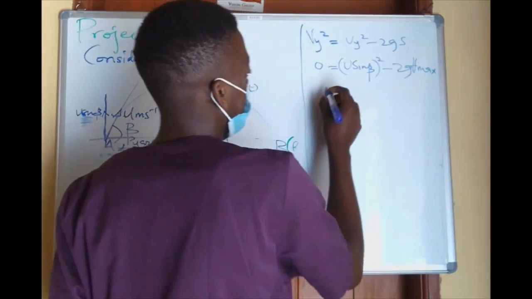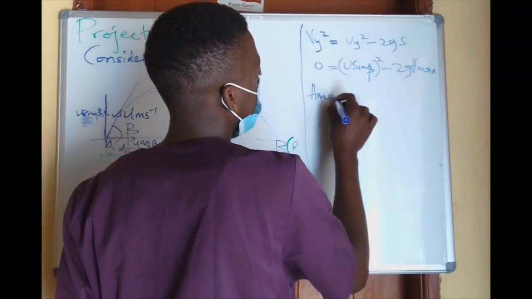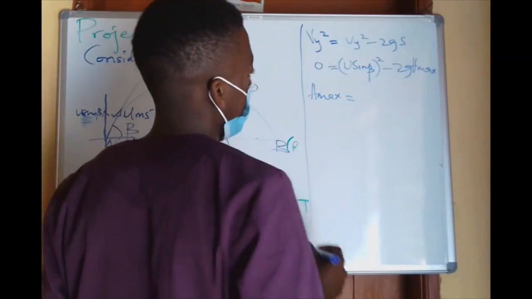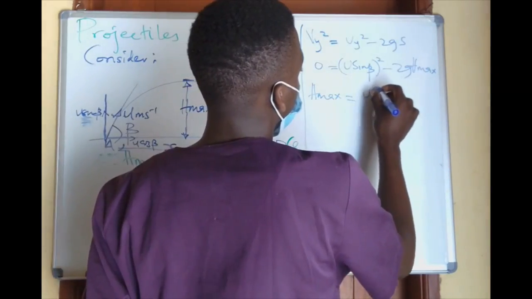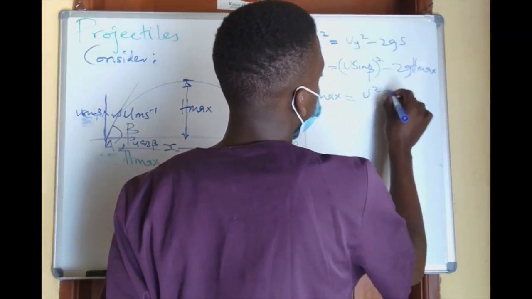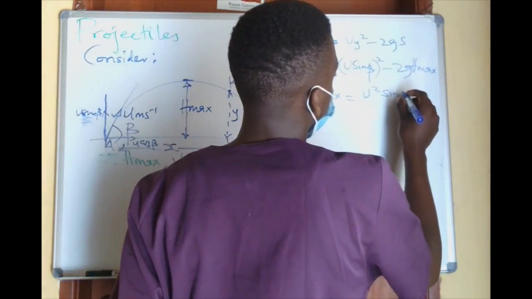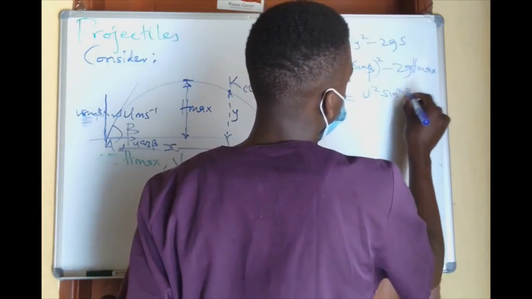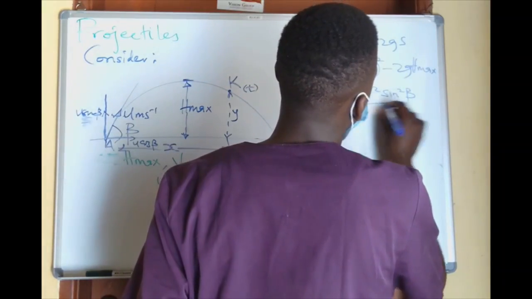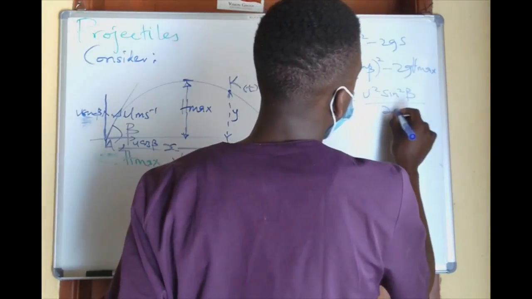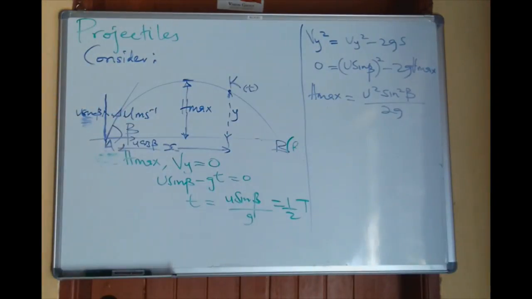It means my h max will be denoted by u squared sine squared beta over 2g. That is the maximum height of the projectile.